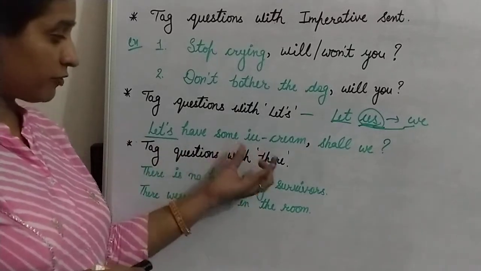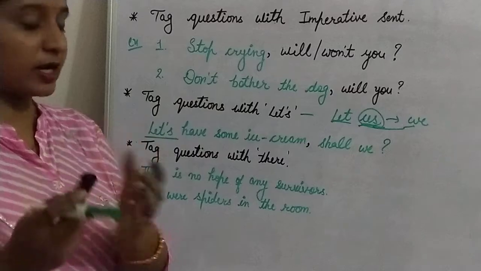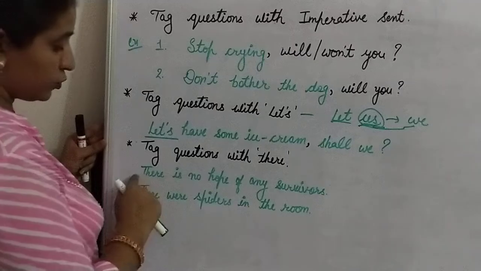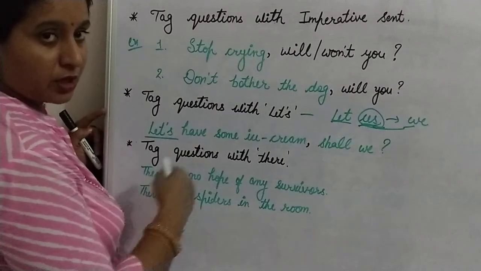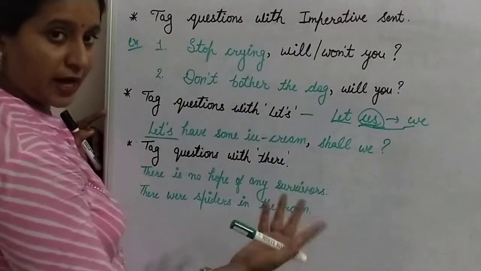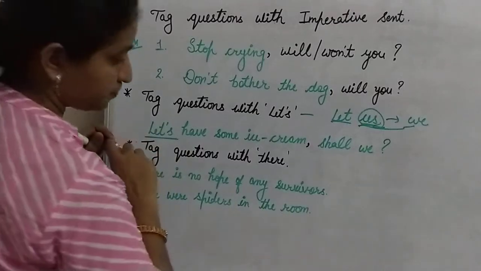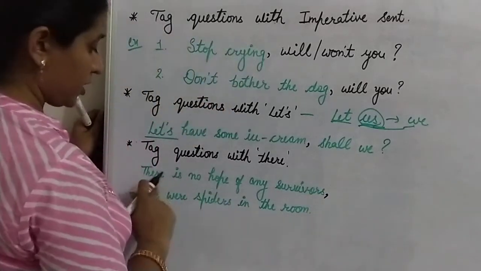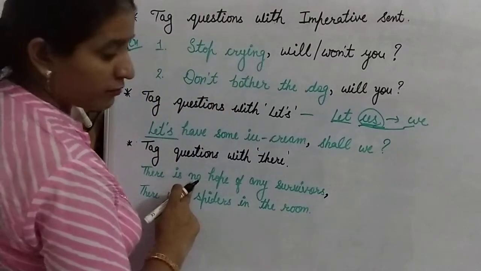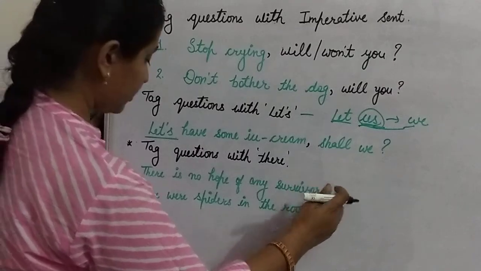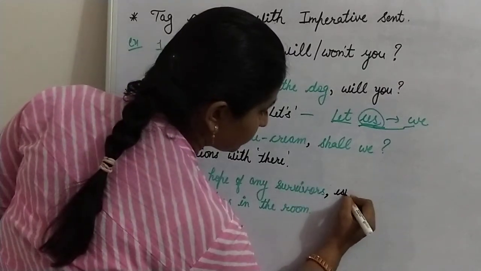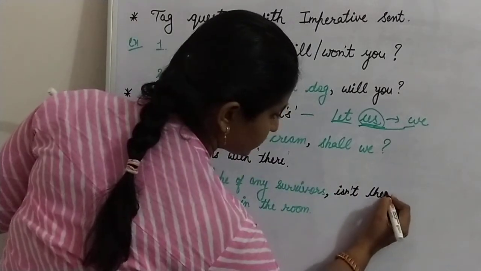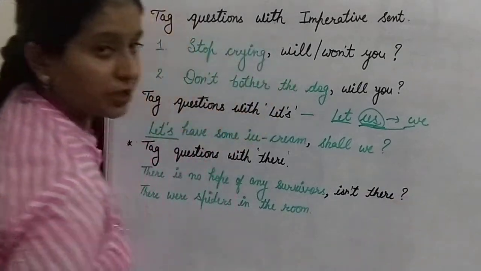Next is tag questions with there. What will happen if your statement starts with there? You can use the word there as a pronoun in the question tag as it is. For example, remove the full stop, put a comma. Here your statement is positive, so your question tag is negative, so isn't, and there as it is, isn't there, and the question mark.